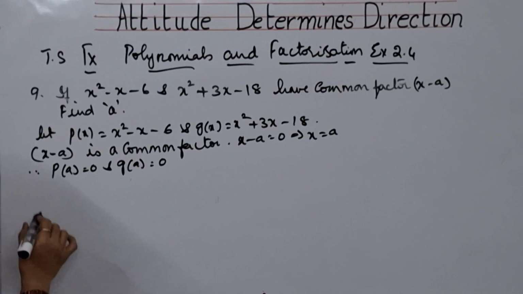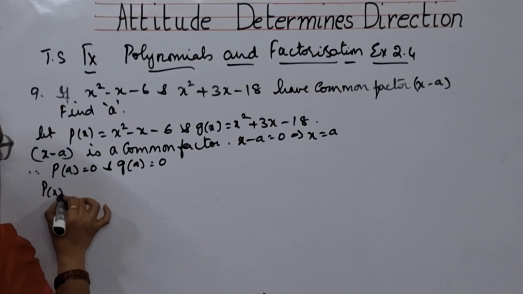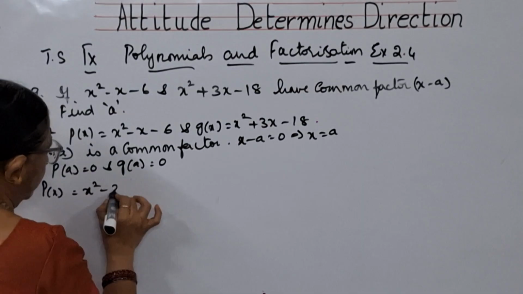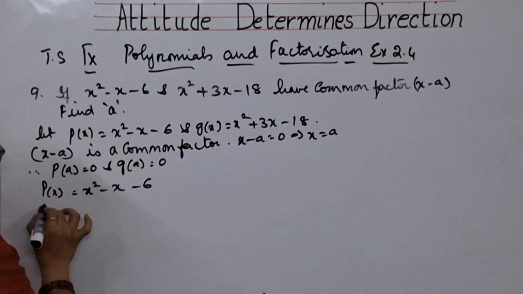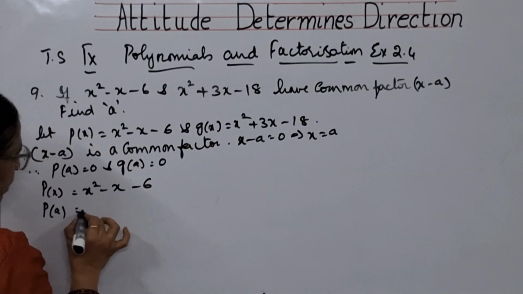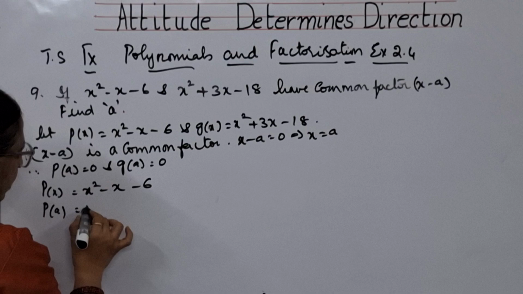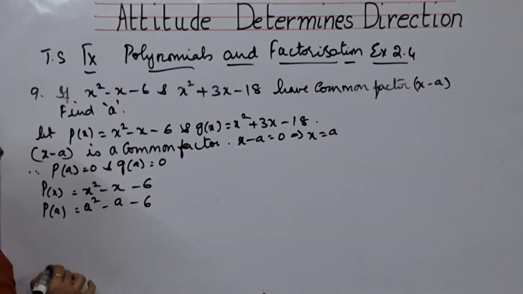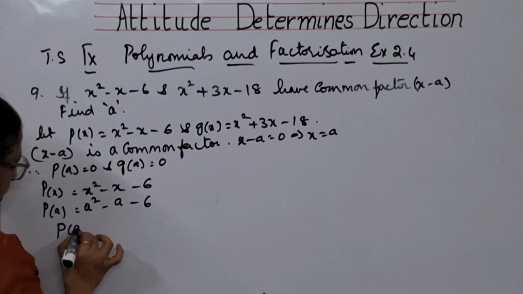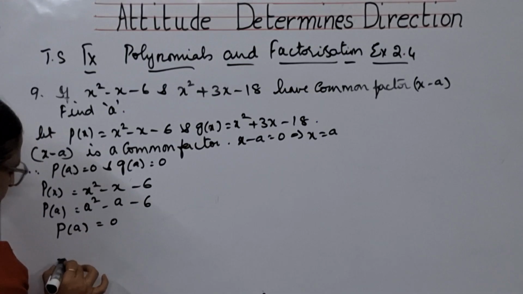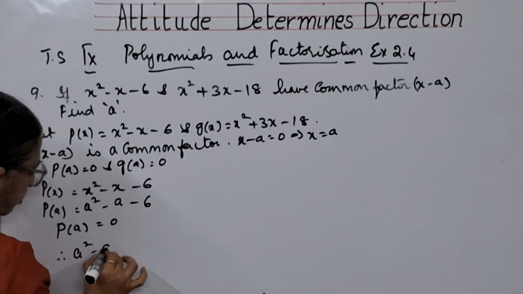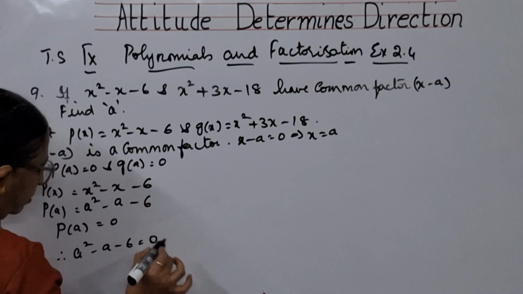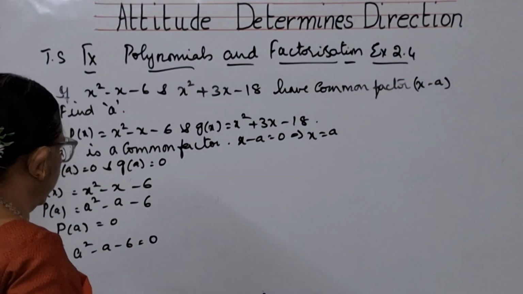So, first let me talk about p of x, x square minus x minus 6. P of a, in the place of x, I need to write a square minus a minus 6. Now we know that p of a is equal to 0. Therefore, a square minus a minus 6 is equal to 0. Okay.